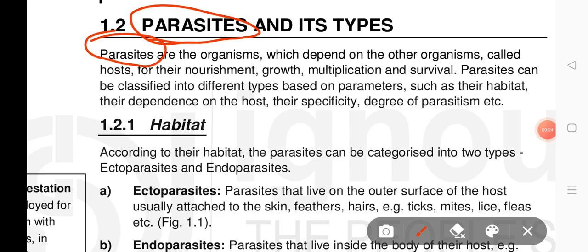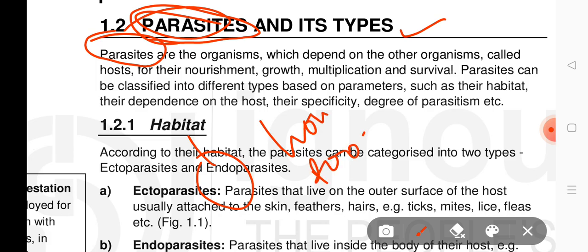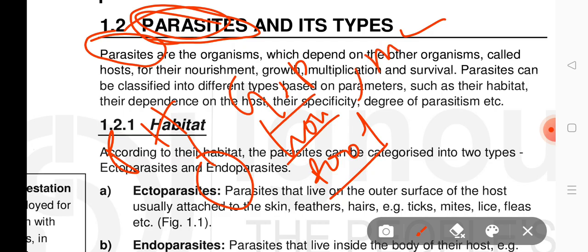What is a parasite? A parasite is an organism that lives on or in another organism, that is the host, and gets food from it. Some examples of parasites are protozoa and helminths. Which protozoa? Giardia or Plasmodium, which causes malaria. These are some protozoa which cause disease to humans or other animals.